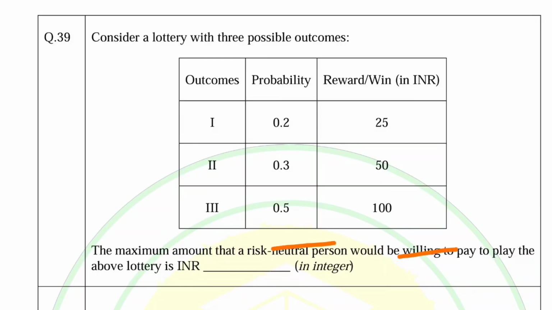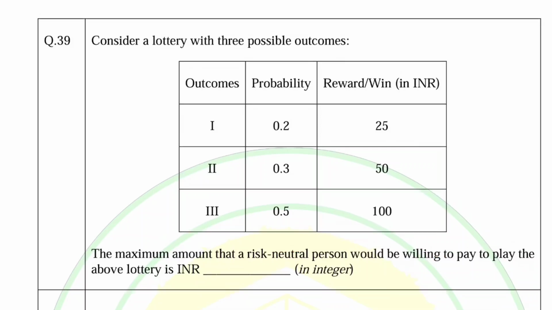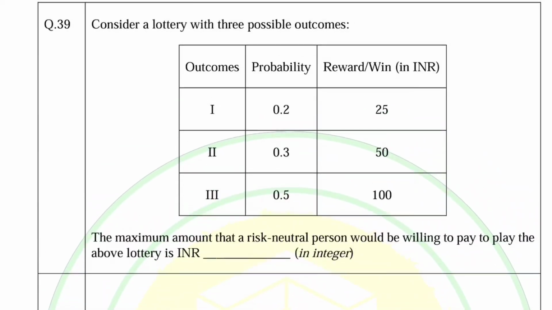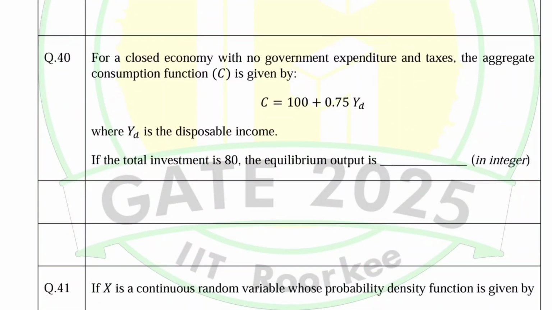Question number 39. This is from uncertainty. I will be solving these questions. This question is about the maximum amount a risk neutral person would be willing to pay to play the lottery. I will be solving these in detail.